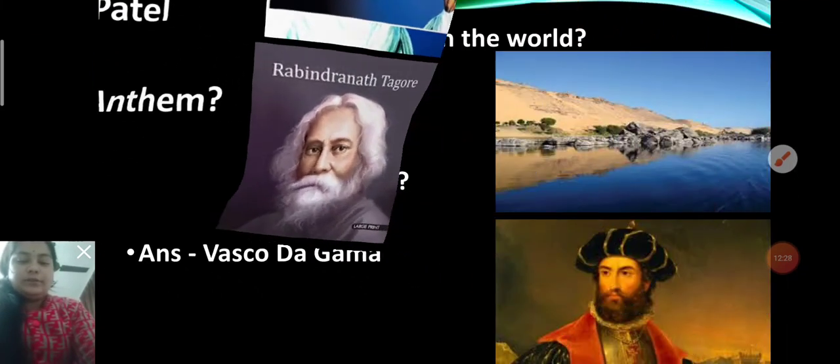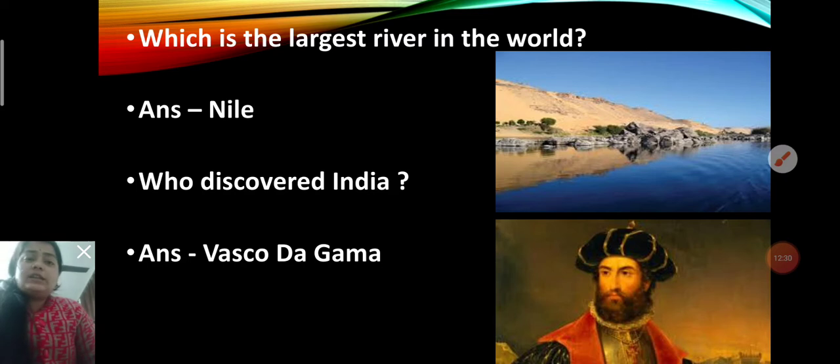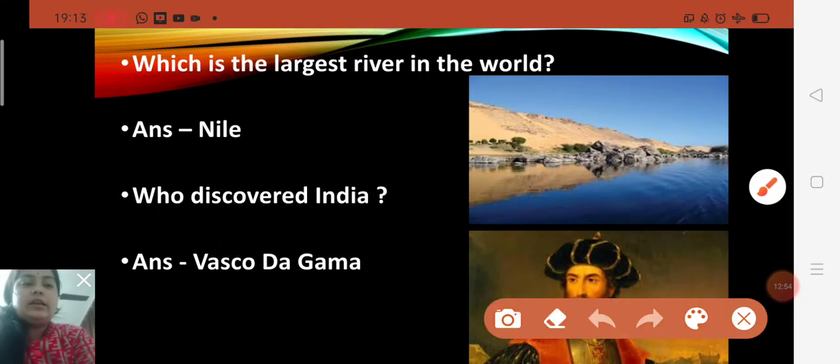Next one is here. Which is the largest river in the world? But before that, children, do you know which is the largest river of our India? Yes, the Ganga. Now here it is asking the largest river in the world. So you will have to say Nile. Nile is the largest river in the world. N-I-L-E, Nile. So there you will write Nile.